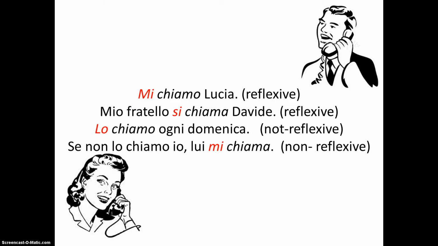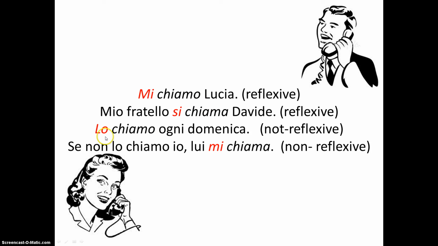Let's look at some examples. Mi chiamo Lucia. I call myself Lucia, or my name is Lucia. Mi is the io pronoun, first person singular pronoun. Chiamo is the io form of the verb chiamare. The two reflect each other. Mio fratello si chiama Davide. Si is the third person reflexive pronoun. Chiama is conjugated in the third person. This is a reflexive verb, chiamarsi.